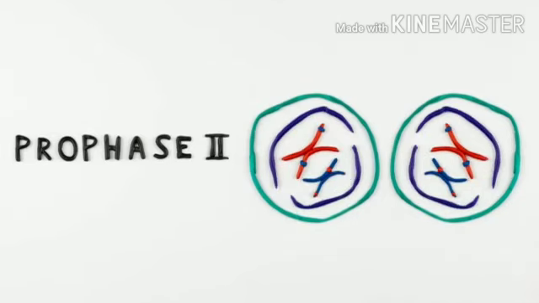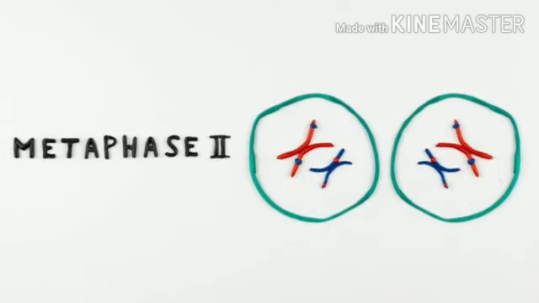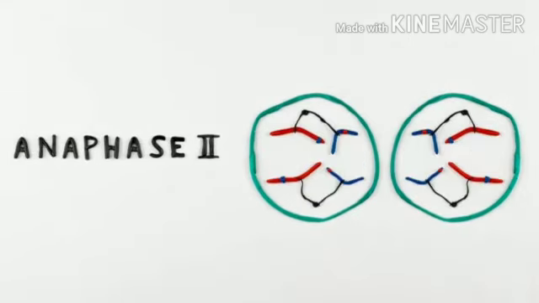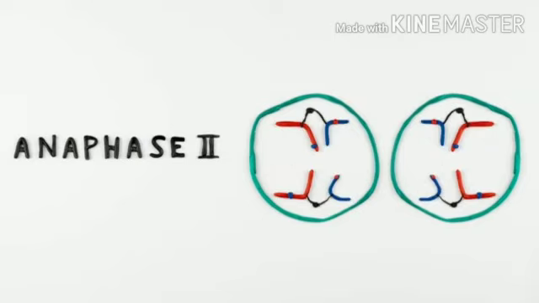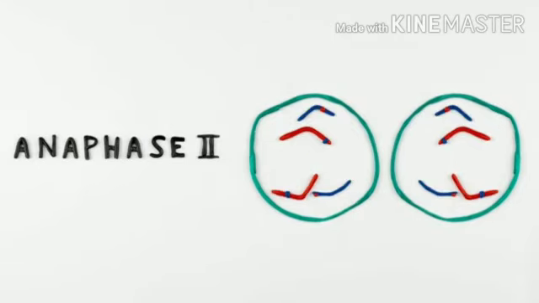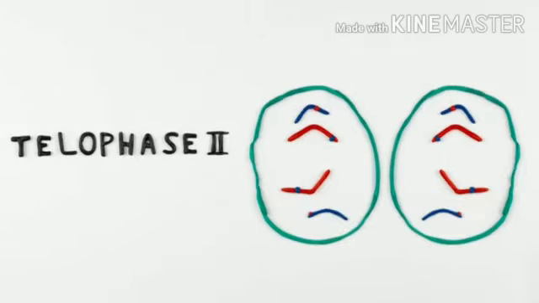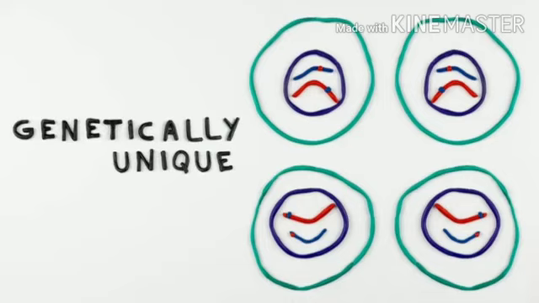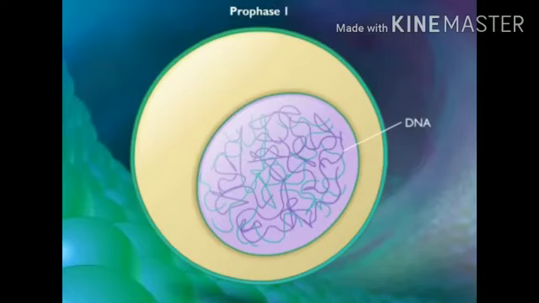Prophase 2, metaphase 2, anaphase 2, and after telophase 2, you can see the 4 cells formed. All are genetically unique.